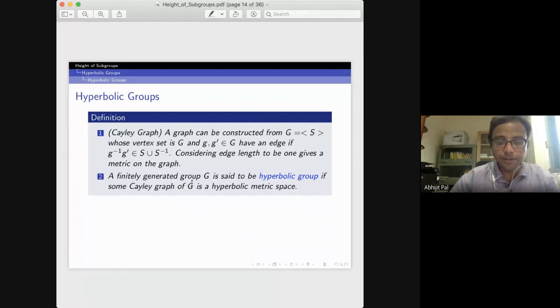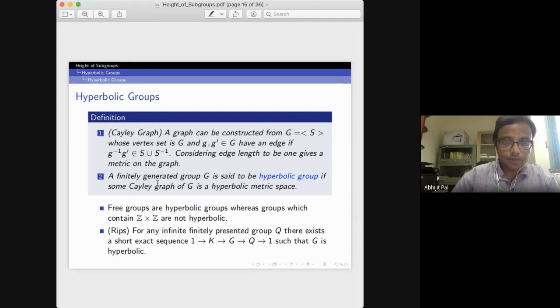This definition is well defined in the sense that if you change the generating set, you get a quasi-isometric map between the two Cayley graphs. And hyperbolicity is a quasi-isometric invariant, therefore this definition is well defined. Okay, so now what are the examples of hyperbolic groups?